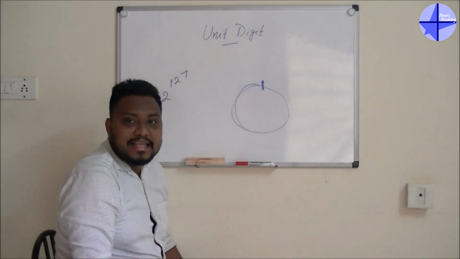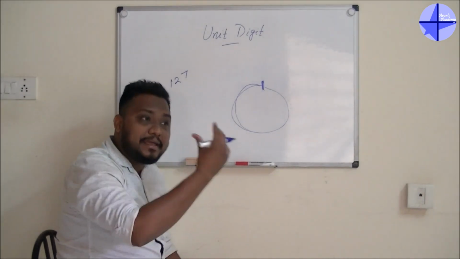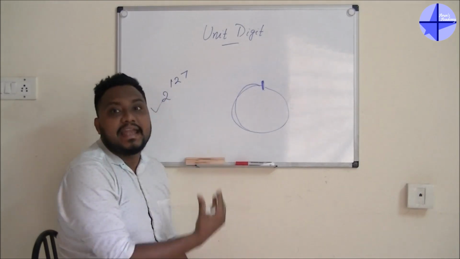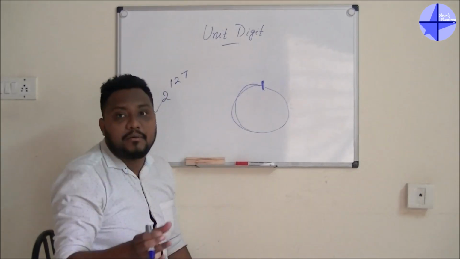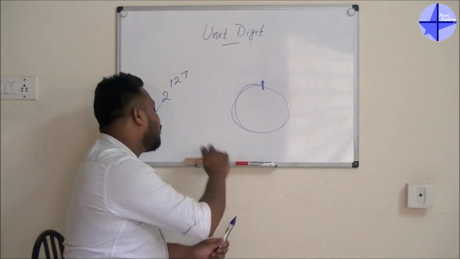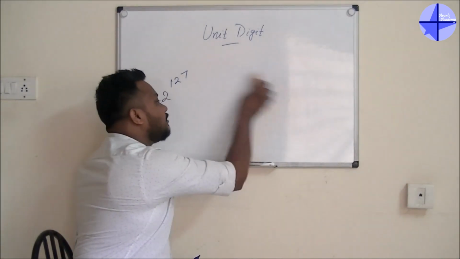What is the power cycle? Whenever you are getting the same thing again and again, whenever you are going for the power, that is your power cycle. Simple. Okay, so first we will go for the power cycle. How to find it, that also I will show you.